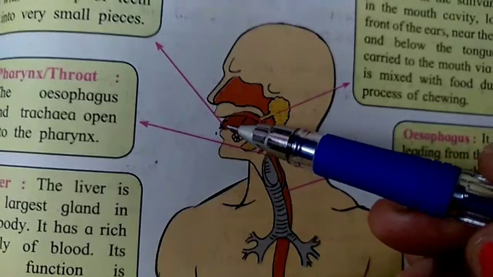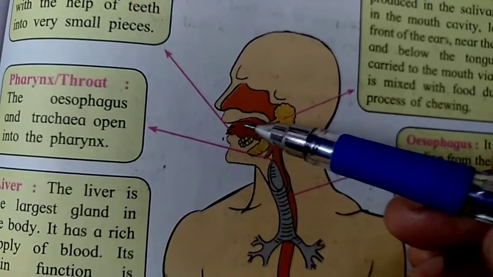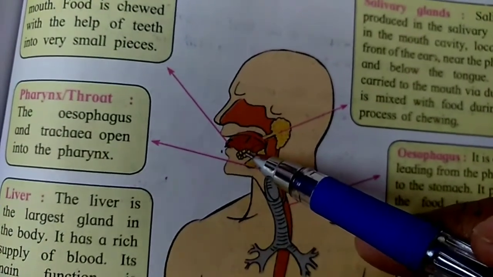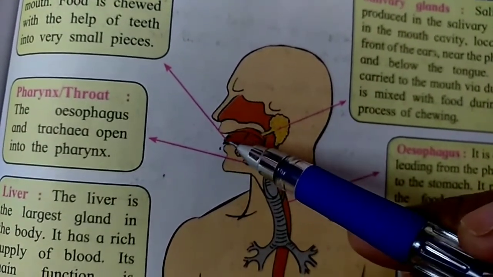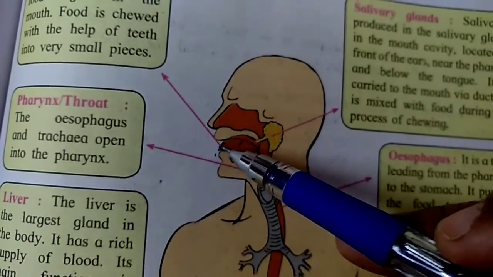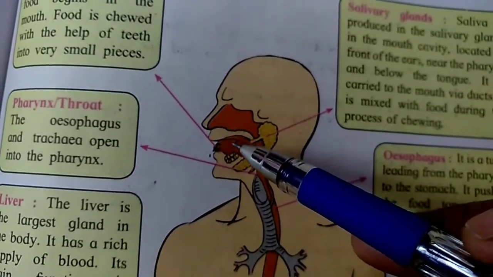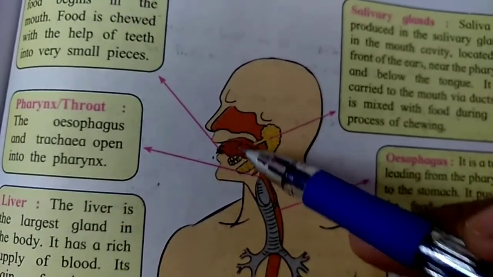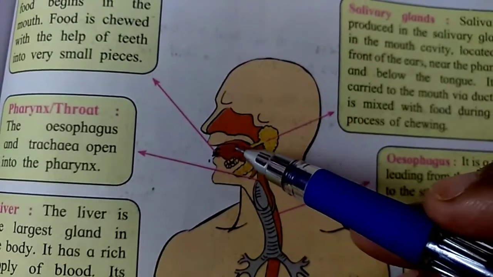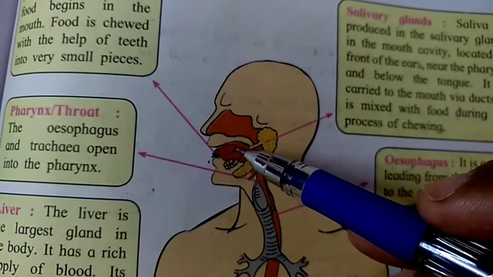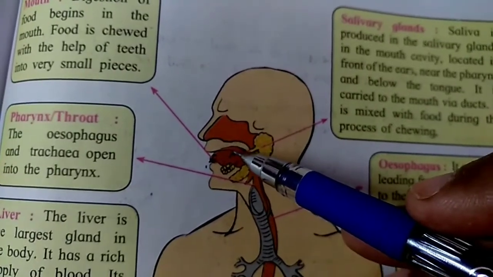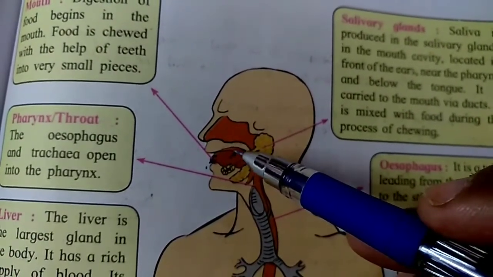Now this is the mouth. Here inside the mouth, teeth are present, teeth and tongue. These are the salivary glands. Salivary glands release saliva. The main function of our teeth is to grind the food and the morsel. When we put the morsel inside the mouth, this morsel gets converted into bolus. At that time saliva gets mixed with the food, and this saliva has the digestive juice ptyalin, which digests the starches into maltose sugar.